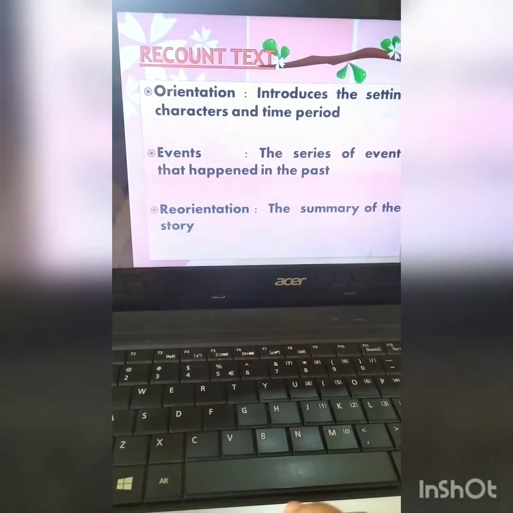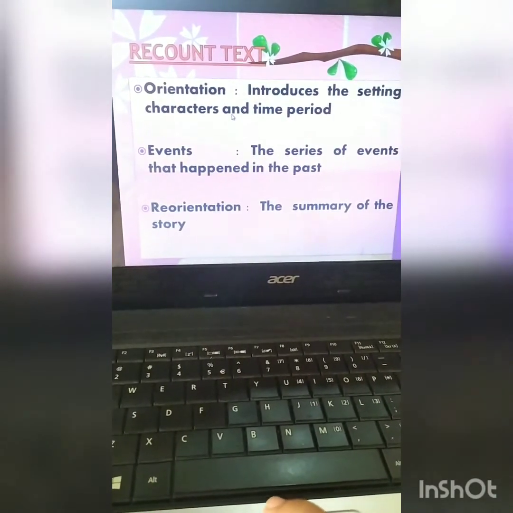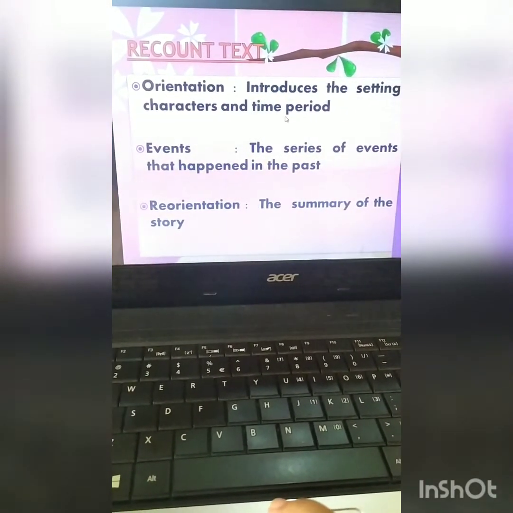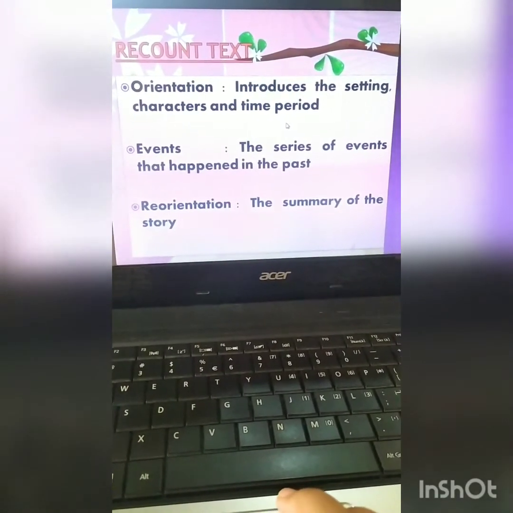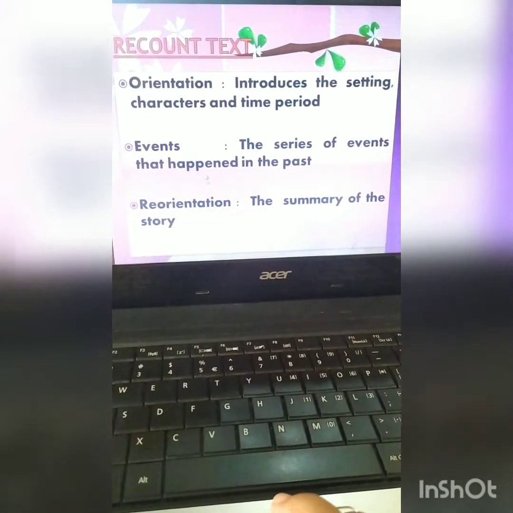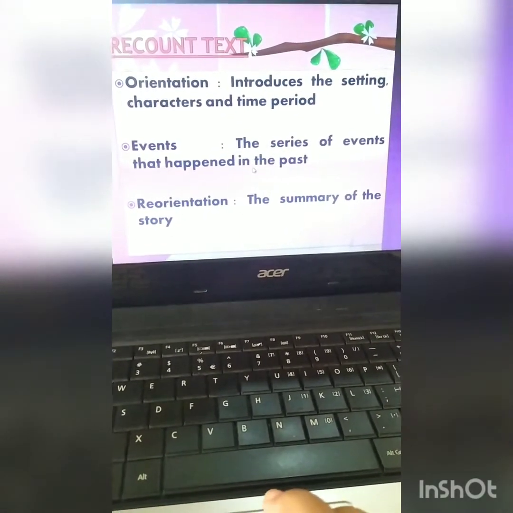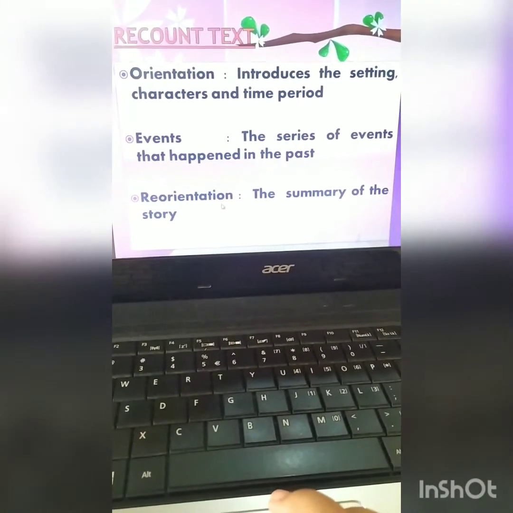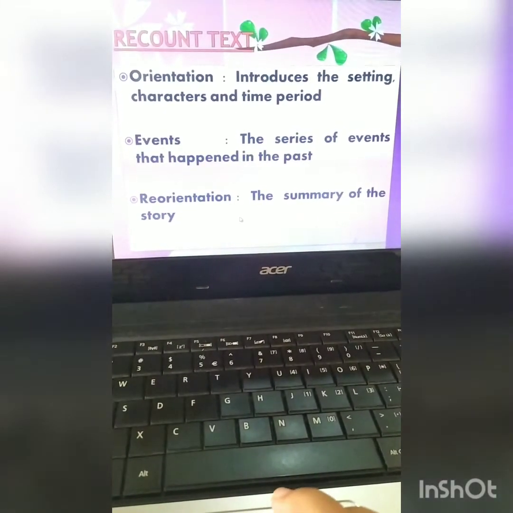So in recount text, the generic structure of orientation is the same as before. Orientation means introduction of the story such as characters, time and the place, and then followed by events. This is the sequence of events, the series of events that happened in the past, okay? And then reorientation, this is the summary of the story.